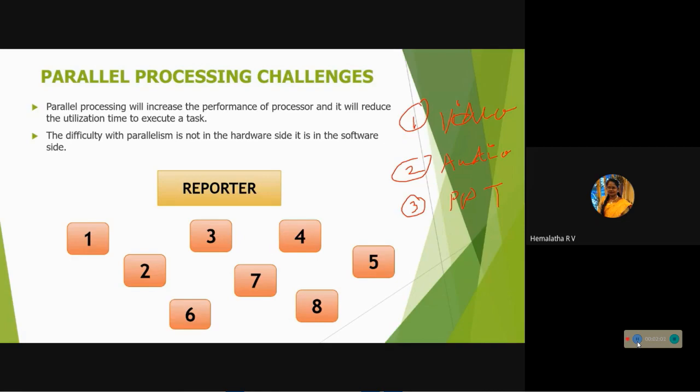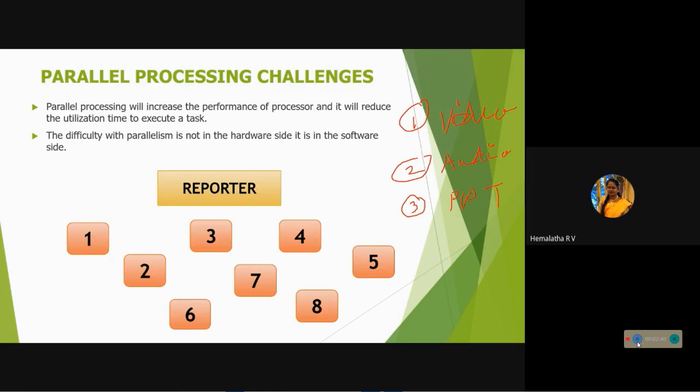If you use three processors for a single system, what happens? The cost will be very high, and it will be quite complicated to control all the parameters. So by using my uniprocessor, I'm going to face these parallel processing challenges. Our first challenge will be speed. When you are doing multiple process tasks, all the tasks will not run at the same speed. This will be my main challenge when I focus on parallel processing, that is, speed.